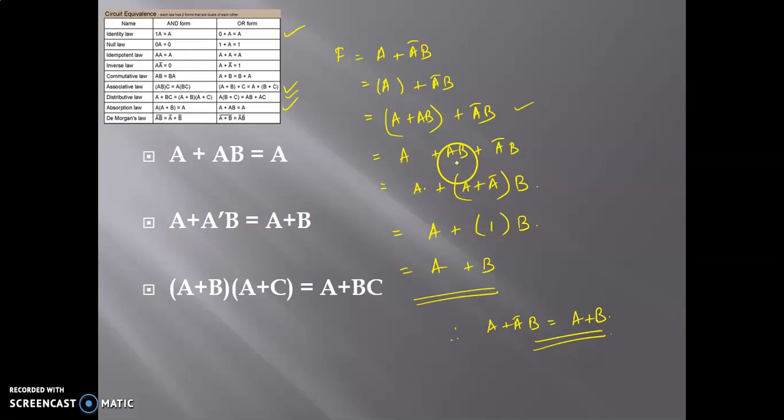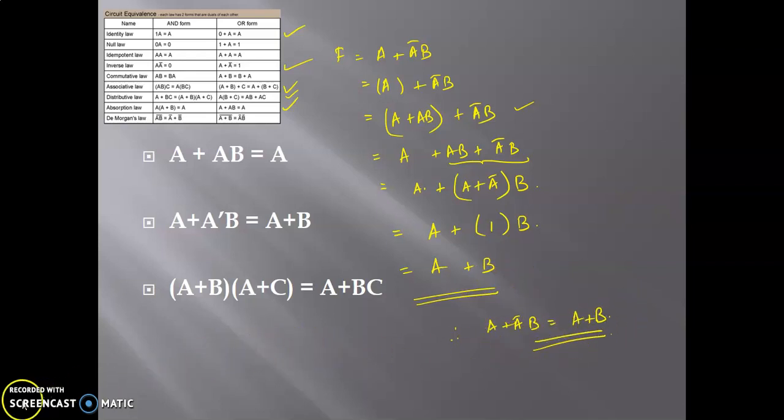The next step, what I do is I regroup it. I can regroup it like this because of the distributive law. That is, A can be taken out common and B is inside. The same way here, B is taken out common and A plus A bar is inside. What is A plus A bar? A plus A bar, according to our Boolean postulates and rules, is 1. That is A plus 1 and B. What is 1 and B? 1 and B, by identity law, is equal to B. That is equal to A or B. And thus the right hand side: A plus A bar B is equal to A plus B.